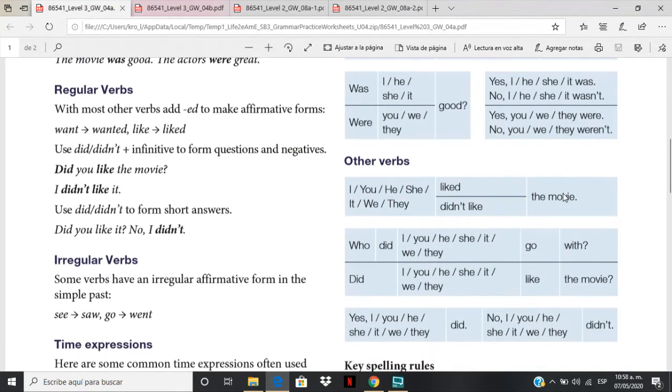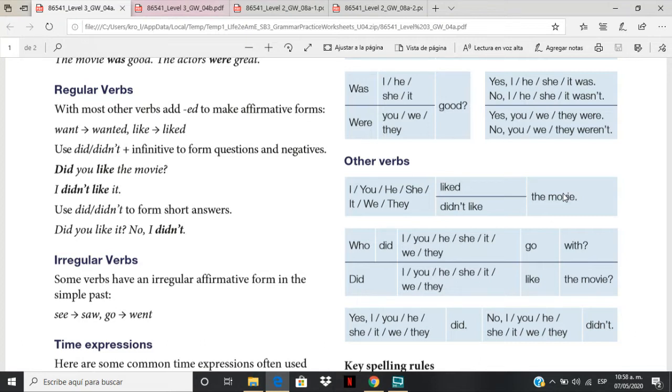These common verbs in past tense have two forms, the regular verbs and irregular verbs. As you remember, regular verbs are those verbs where you add ed at the end. Remember?